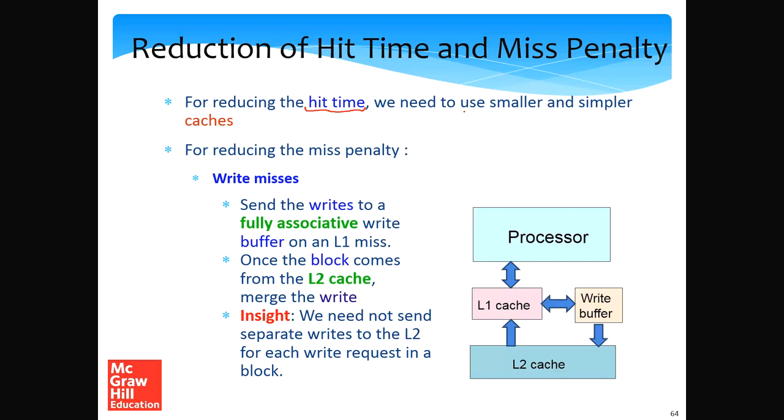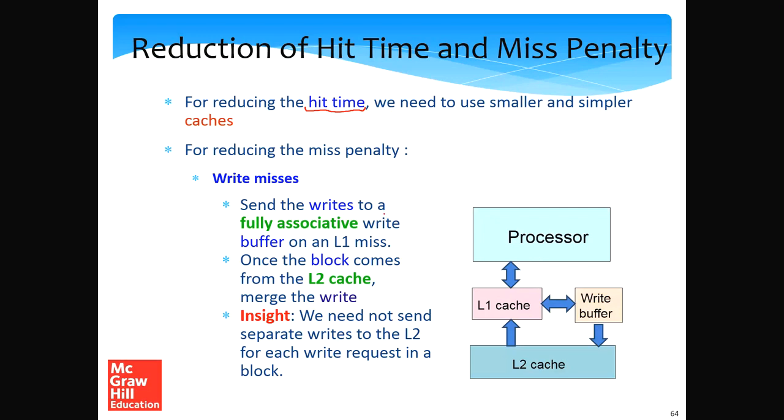So the miss penalty can be reduced as follows. Let's consider write misses, where we might write to successive words in the same line. What we do is create a small write buffer with a very small structure, 4 or 8 entries, just after the L1 cache. The write buffer need not be after the L1, it can be between the processor and L1 as well. It does not matter, the concept is the same.